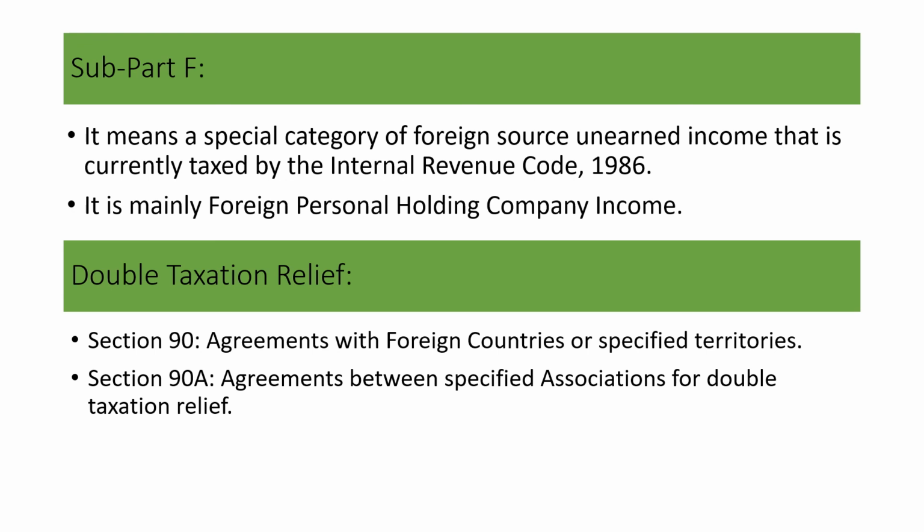You are going to pay tax only in one country, either in your home country or the foreign country. To avoid that double taxation, you enter into such agreements with foreign countries or with specified associations in order to get relief from double taxation.